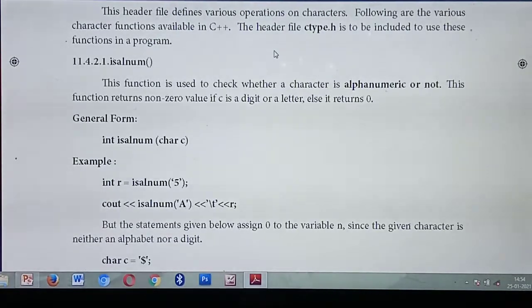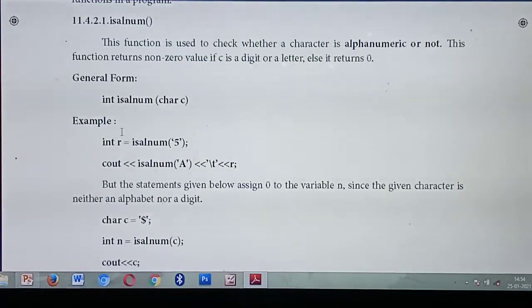Understood? Okay. So what's the general form? Listen carefully: int isalnum(char c). This is the general format. First you give the data type, then the function name, isalnum, then inside you declare the argument. Let's see the example they have given: int n = isalnum(5). So 5 is the argument. Next, isalnum('A'). This belongs to a character, so you will get the answer 1.